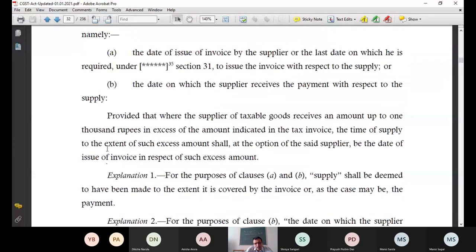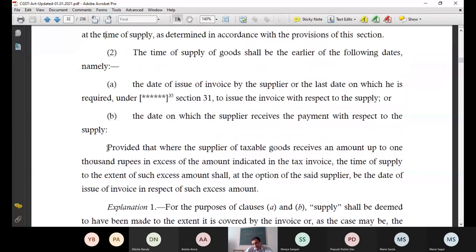Now can you tell me what I have told you extra? Now then I will tell you why you cannot trust the act only without reading other things. Can you tell me what I have told you extra, which you are not finding in the act? What I have told you extra which you have not found in the act? Any answer?